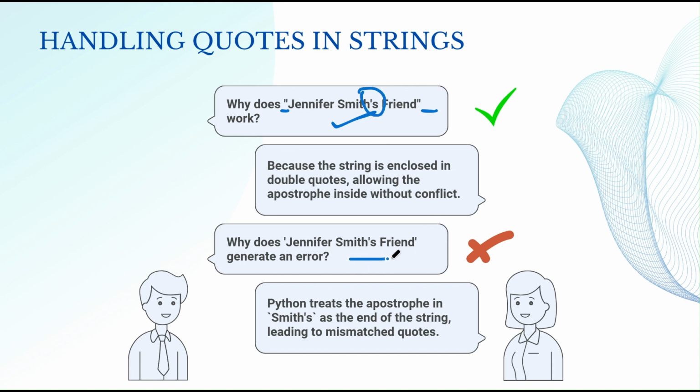However, this particular string is an invalid string. The reason is that Python thinks the apostrophe after Smith ends the string, leading to a syntax error because this particular quote is left unterminated. So remember, use single quotes by default, and use double quotes when your string contains a single quote or apostrophe.